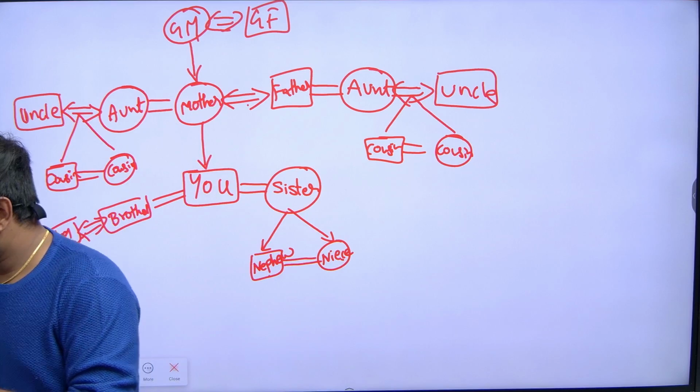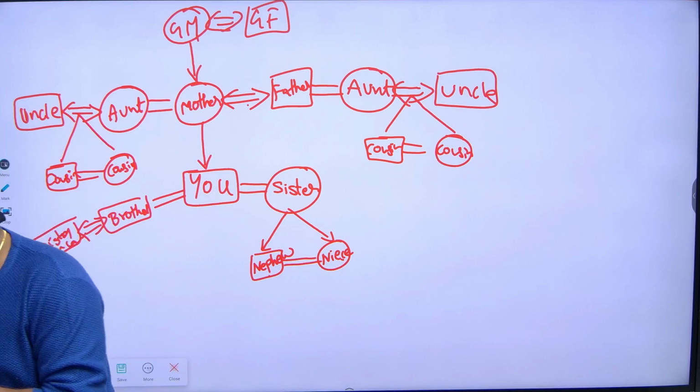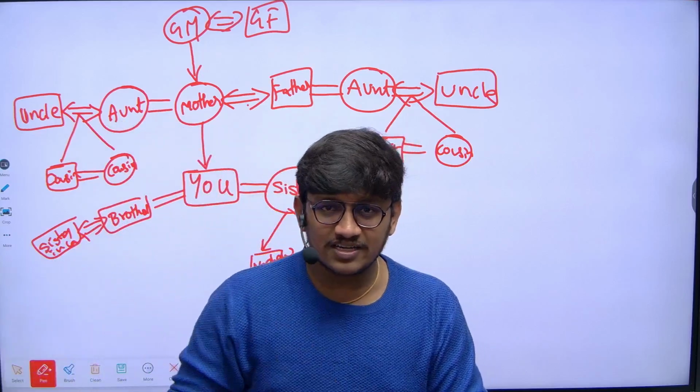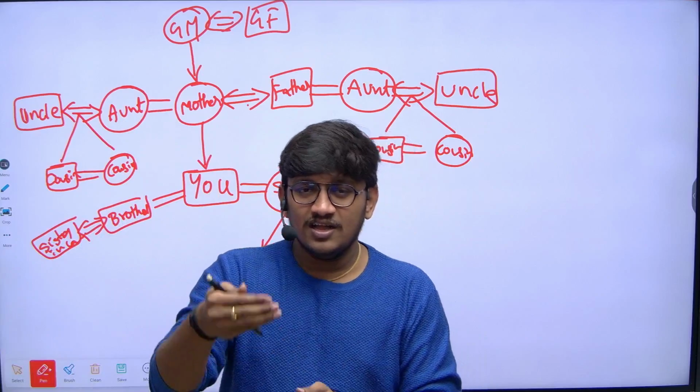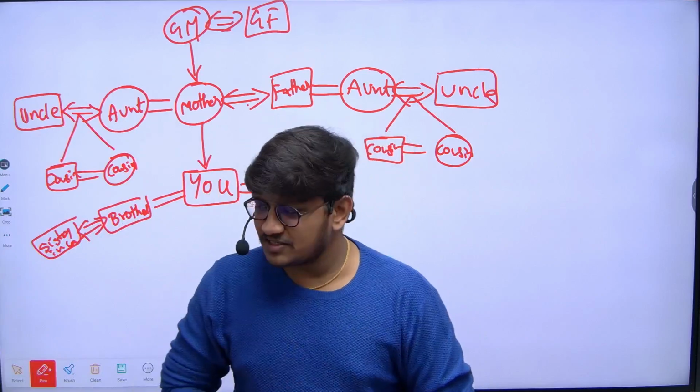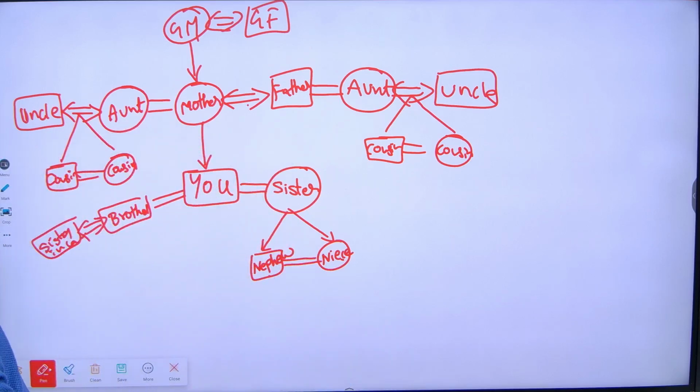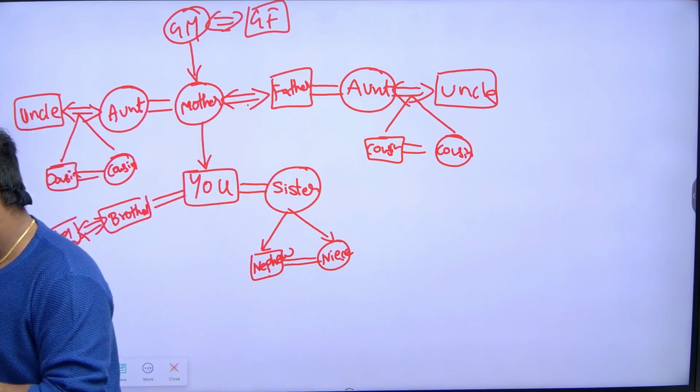Somebody posted, sir, what about father's brother's son? See, father's brother is uncle, correct? So father's brother is uncle, and uncle's son is cousin. So for the question somebody posted in the chat box, Kalyani, father's brother's son is cousin.